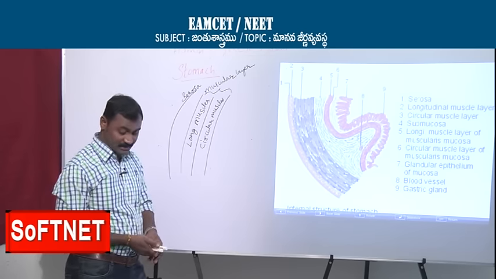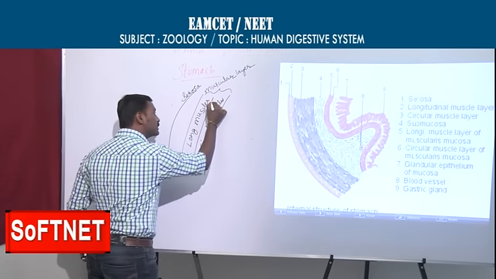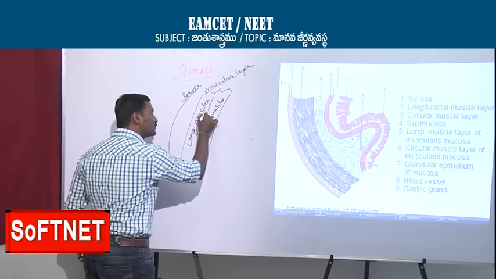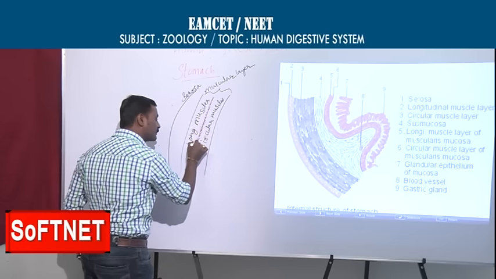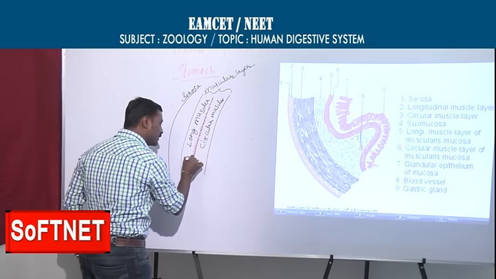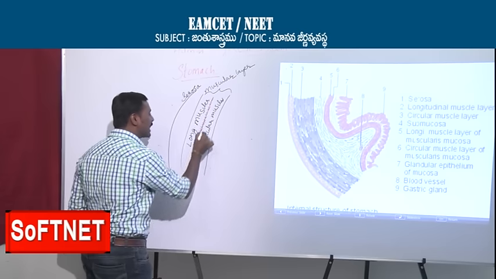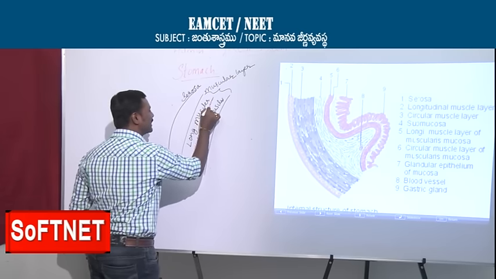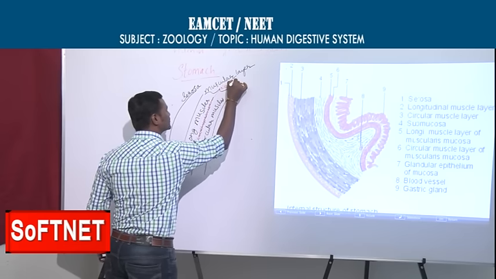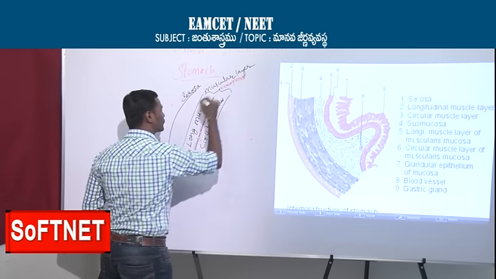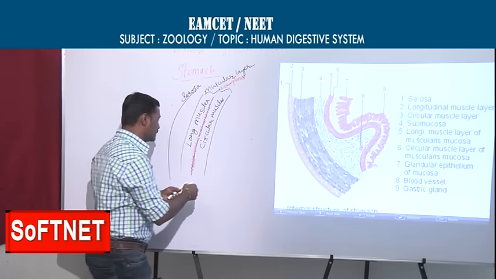One more important thing: between the longitudinal muscles and circular muscles, there is a nerve plexus. This is the parasympathetic nervous system, which controls the rest and digest movements. We can see the nerve plexus between the longitudinal muscles and circular muscles. Now let us see the next one.